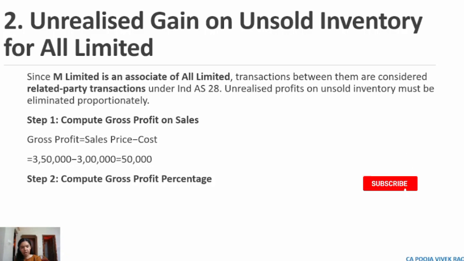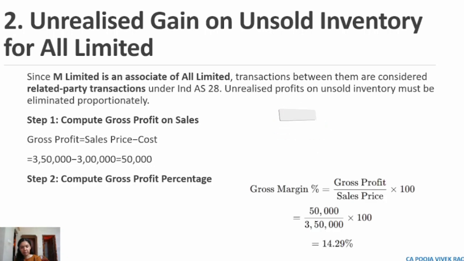Next step is to compute the gross profit percentage. The formula for this is gross profit margin is equal to gross profit divided by sales price into 100. In this case, the gross profit is rupees 50,000. Sale price is rupees 3,50,000. So the gross profit margin will be 14.29%.